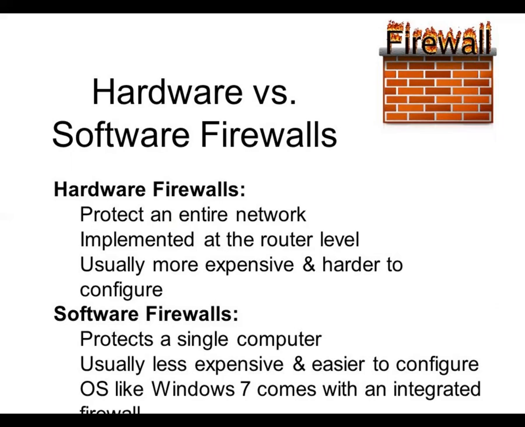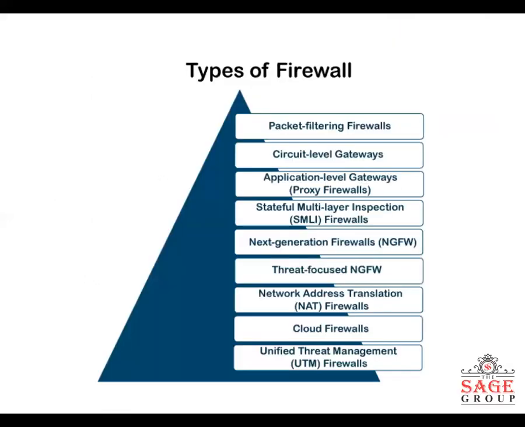So it is usually less expensive and easier to configure. It is not very expensive and also not very complex to configure, and some operating systems, like Windows, support an inbuilt software firewall.